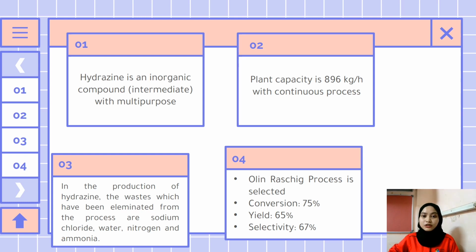In the production of hydrazine, the wastes which have been eliminated from the process are sodium chloride, water, nitrogen, and ammonia. The chemical reaction route that we have chosen is the Olin-Raschig process. This approach is based on the chloramine-ammonia reaction in order to create the nitrogen-nitrogen single bond as well as the hydrogen chloride byproduct. The conversion, yield, and selectivity of the reactions are 75, 65, and 67% respectively.